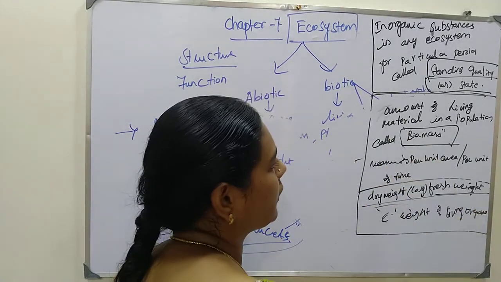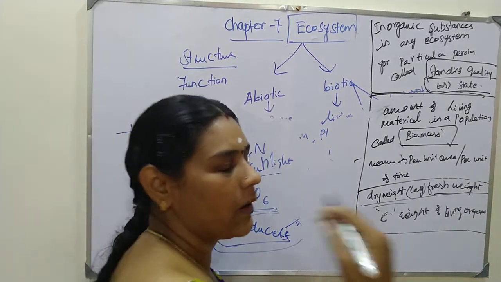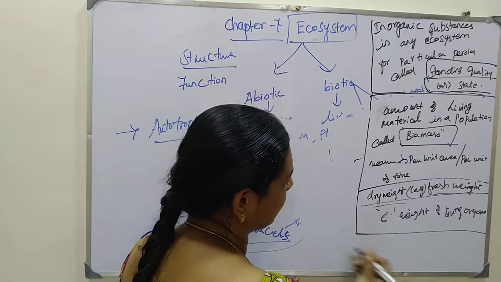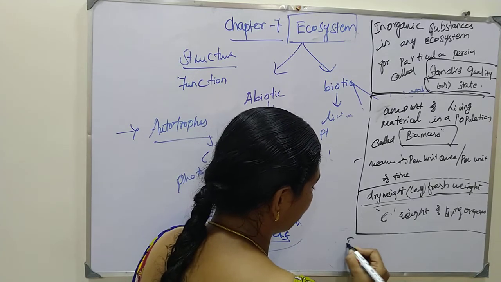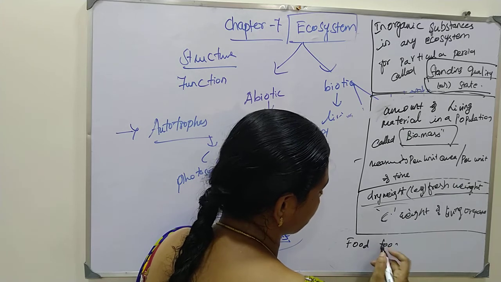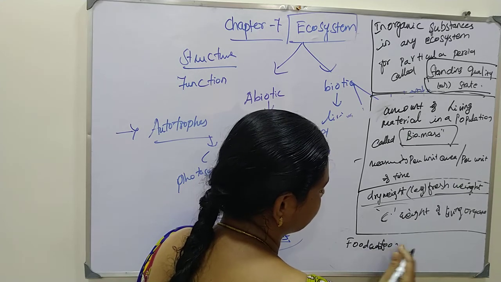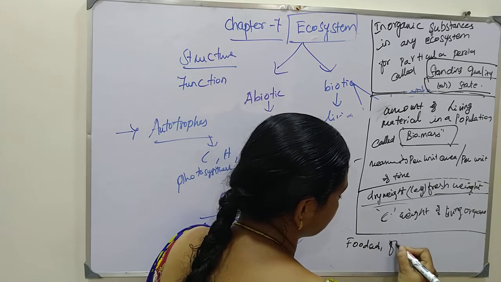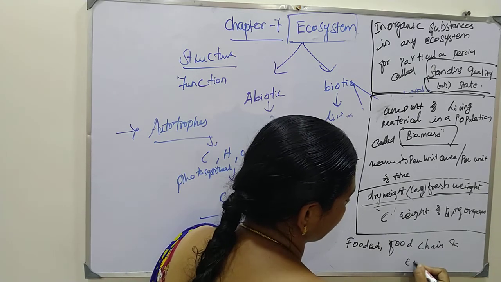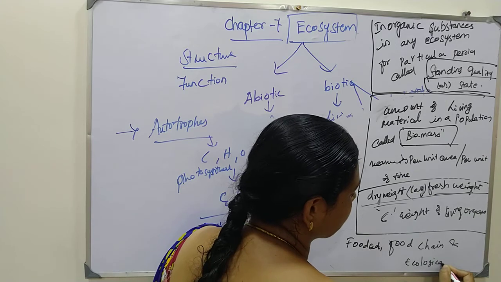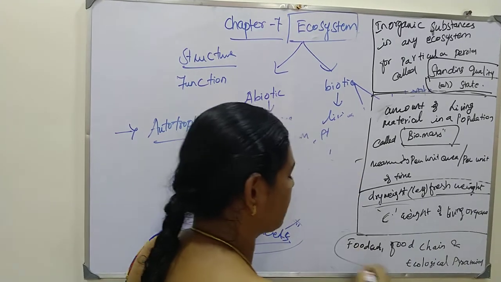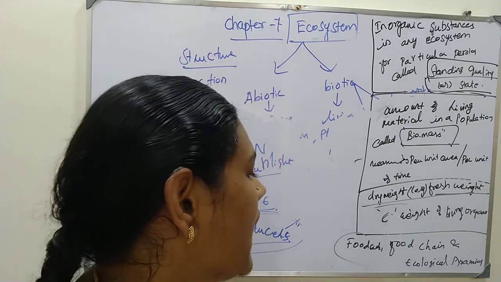And this biomass can construct a food chain, a food web and an ecological pyramid.